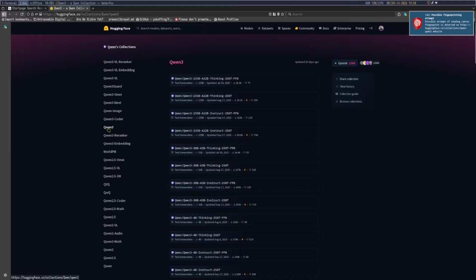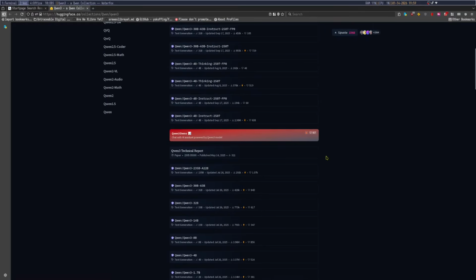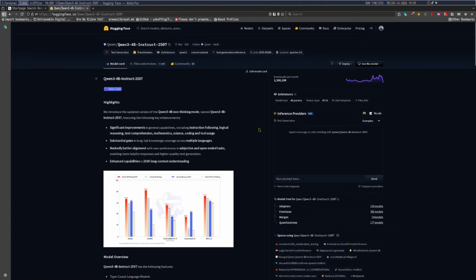We got Qwen 3. There's Qwen 3 Coder. That's not on Ollama yet. Surprise, surprise. It's not even that. QWQ apparently is pretty good, I heard. Qwen 3 4 billion instruct version 2507. I guess I'll do this one, because I am using a 4 billion parameter model. Now, where do you find...